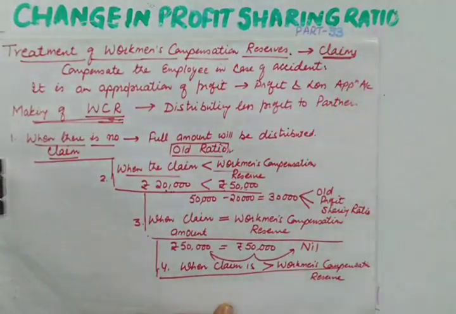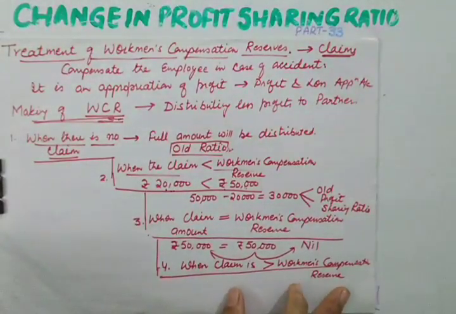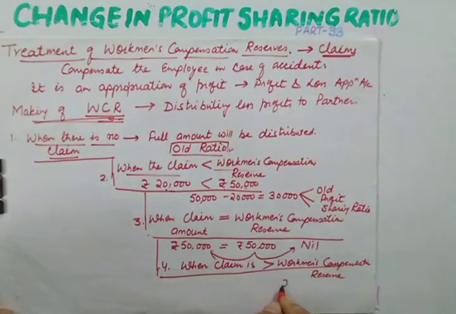See, here we kept 50,000 for workman compensation reserve, so that if any casualty occurs, if any accident occurs, we will be able to meet the claim out of this money. But suppose this money is less than the amount of the claim. It is quite possible, and this is a very common situation, this used to happen most of the time, claims are more than the amount of reserve. In that case the firm will have to suffer a loss.